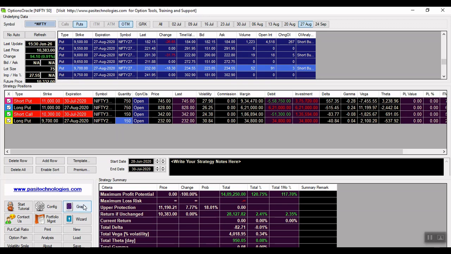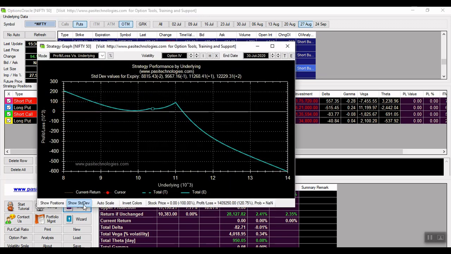So let's have a look at the payoff graph. This is the payoff graph for the current month for this option strategy. Wherever the market goes on the downside, we'll be getting the profit. Even if the market crashes for more than 1,000 points, you can see the stock price and the profit and loss here. Even if the market goes to the point of 9,000, which is about 13% downside, you will be getting a profit of 68,000, which is about 5.86% of our capital invested.